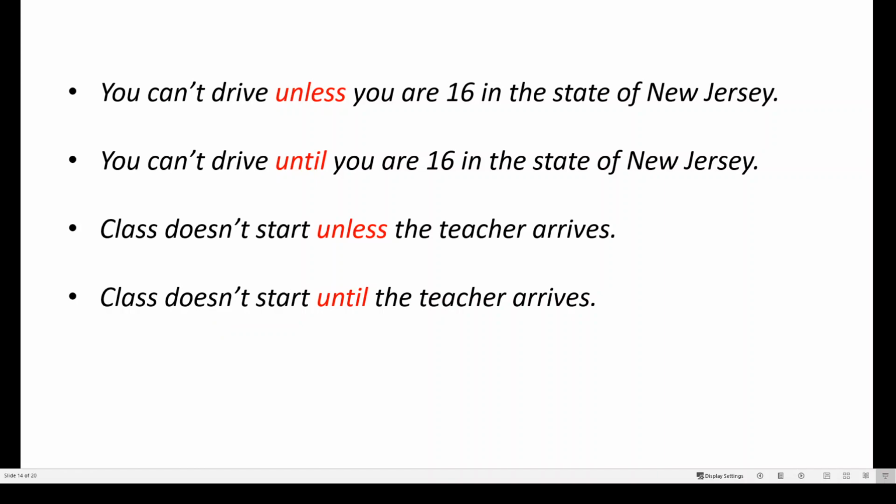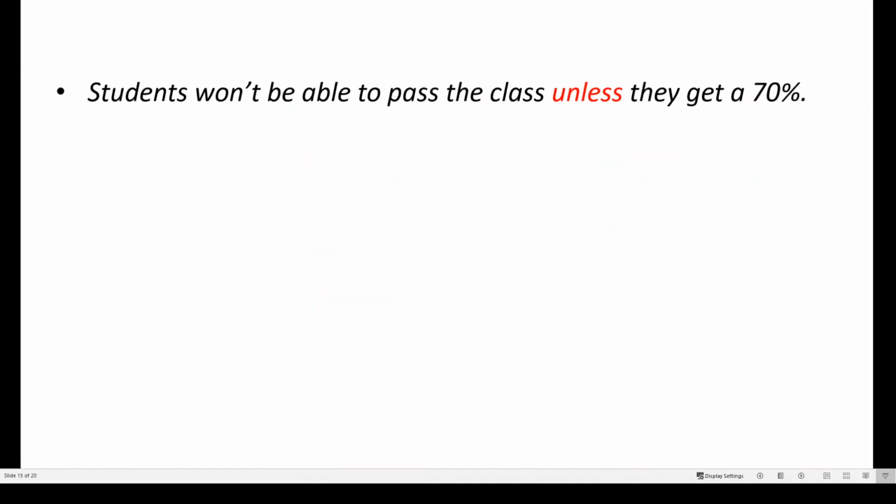So again, typically unless and until have the same meaning. However, there is one difference between unless and until. The difference is that only the word until expresses a time relationship that has a higher probability of coming true. I repeat, only the word until expresses a time relationship that has a higher probability of coming true. So let me show you what I mean.